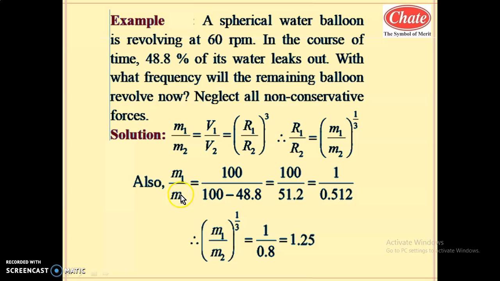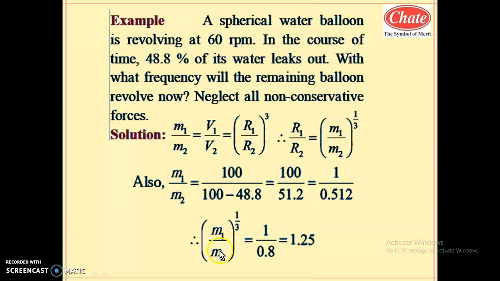Now what is m1 by m2? If the initial mass is 100, 48.8 part of it gets removed, so the remaining will be 100 minus 48.8. If the initial mass is 100, the new mass will be 100 minus 48.8. So it will be 100 upon the second case mass, 51.2. On solving this, shifting the decimal by 2 digits on the left hand side, we get 1 by 0.512. So 512 is the cube of 8.